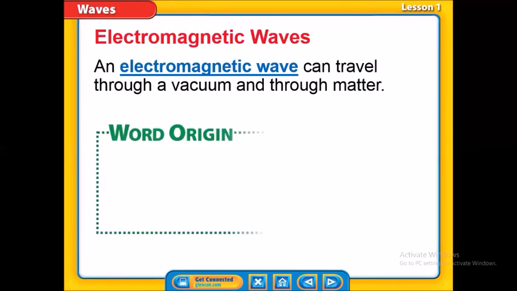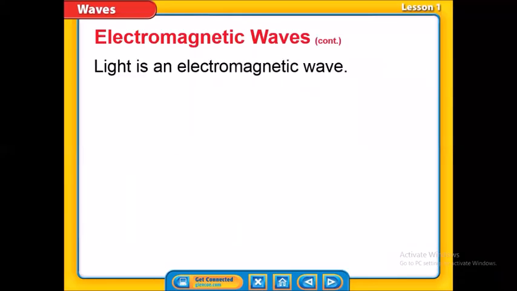The second type of wave, which can move through vacuum or empty space and also through matter, is the electromagnetic wave. All I want you to know about electromagnetic waves is that they have a lot of examples around us. Of course, I asked you last time to search for the infrared wave, and some of you already sent me their research. Thank you so much. For those who did this, I will check your names. For those who did not send it, I don't know what I should say about this. Light, guys, as I said, is an electromagnetic wave, and that's why we have sunlight here on Earth.